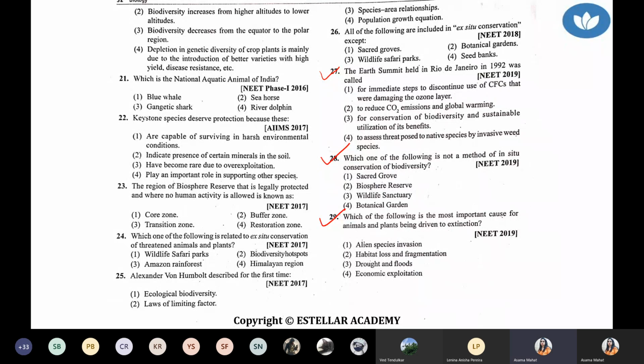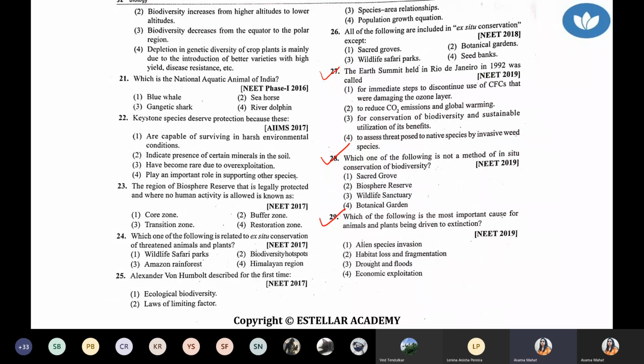What do you think? Yes, Hanuman, true. Because you have to find only one word: conservation of biodiversity. Whatever we are talking about this summit is related only to conservation of biodiversity.